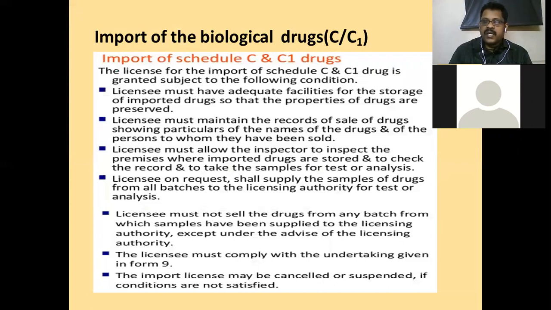We know C are parenteral type of medicines, C1 are non-parenteral, contains adrenaline type of medicines, hormones, toxins, related medicines. Vitamins in non-parenteral form all come under C1. The license for the import of Schedule C and C1 drugs is granted subject to the following conditions. Licensee must have adequate facility. The licensee must have adequate facility for the storage of imported drugs so that the properties of drugs are preserved, because these drugs need special storage conditions. That is important. That is why they are classified separately.